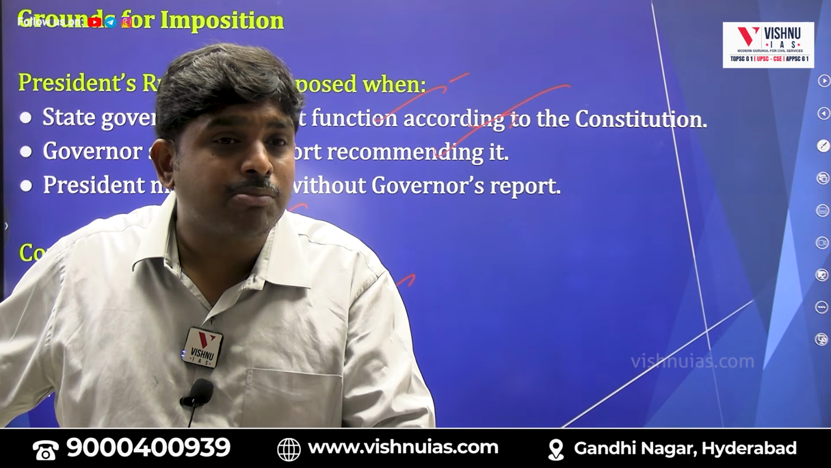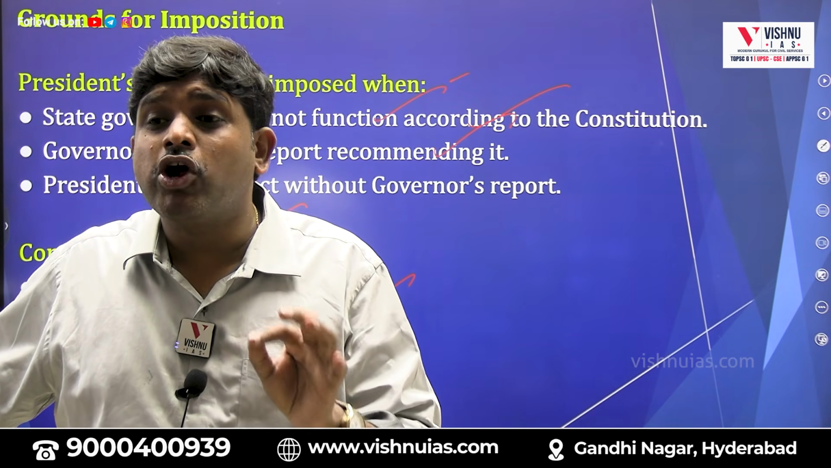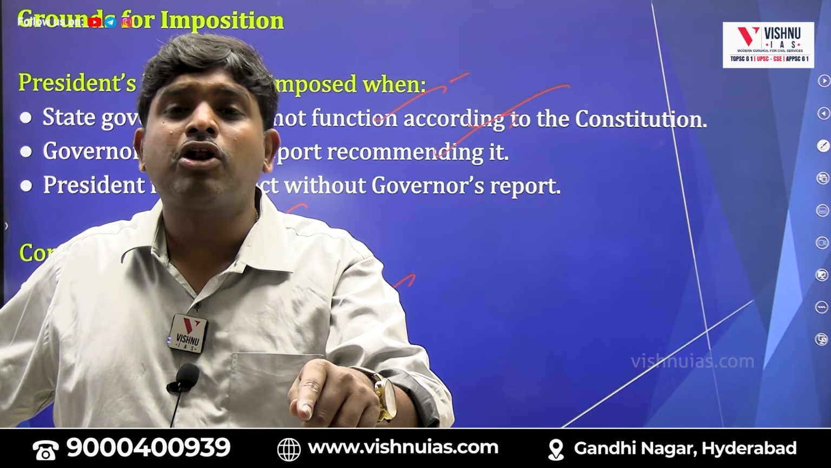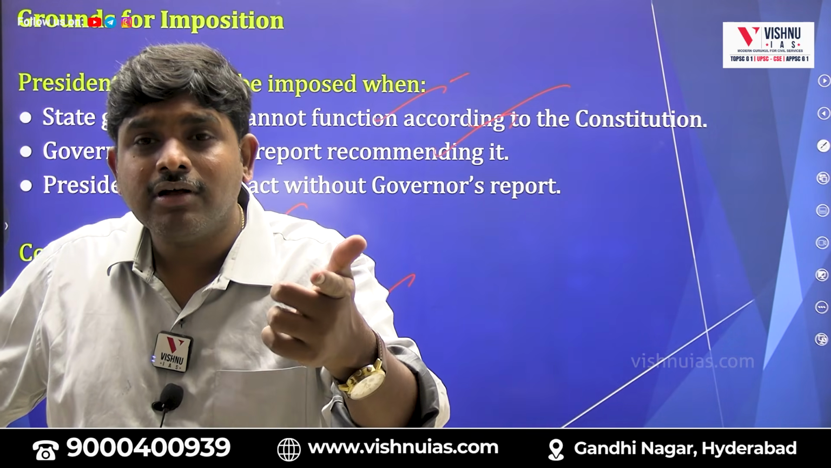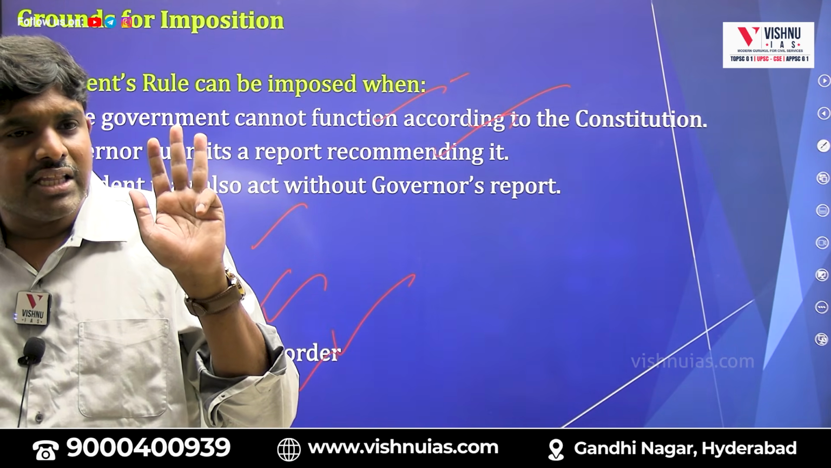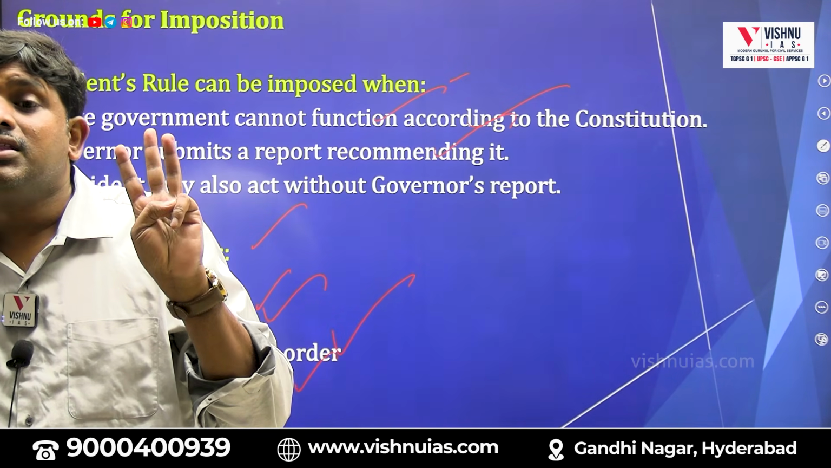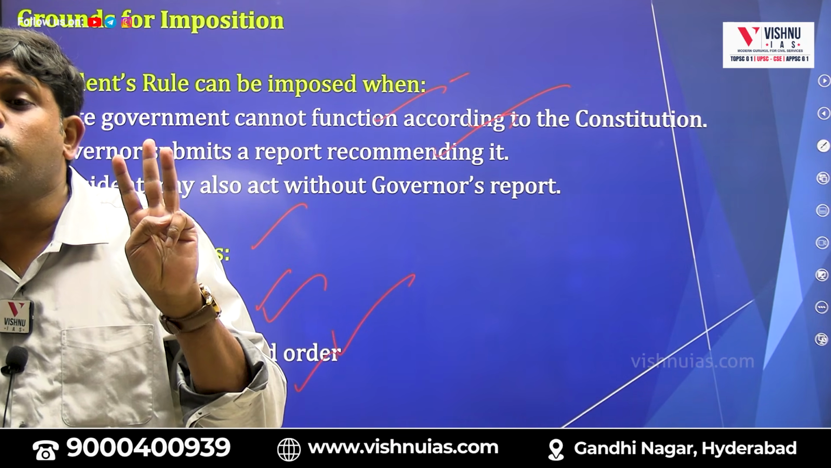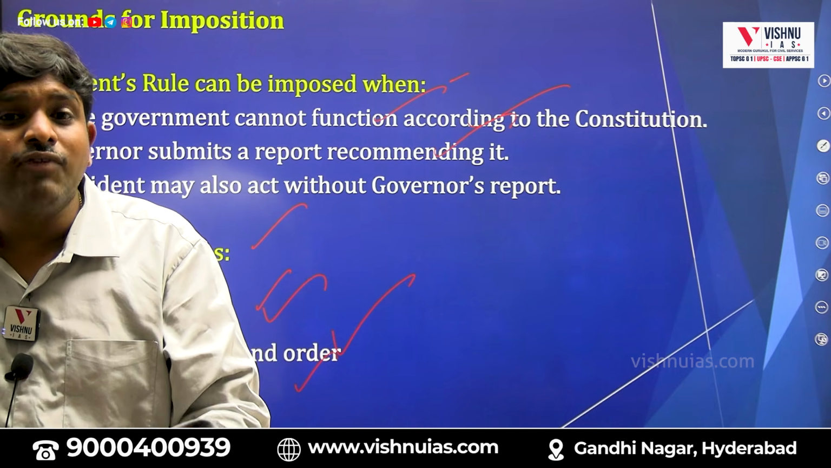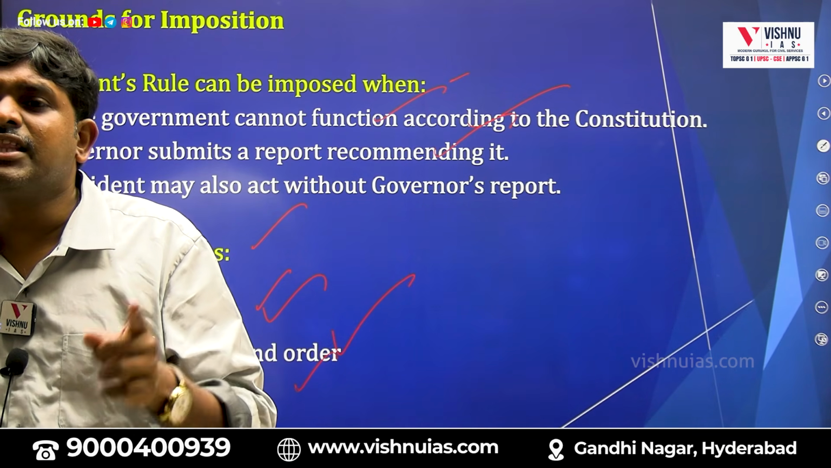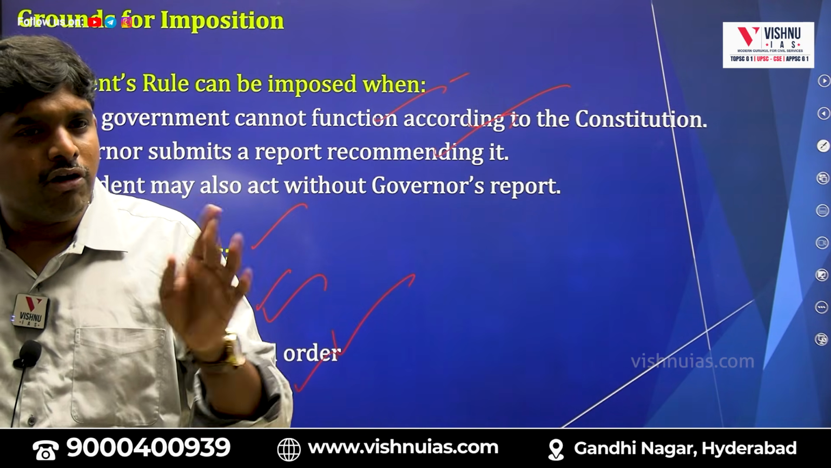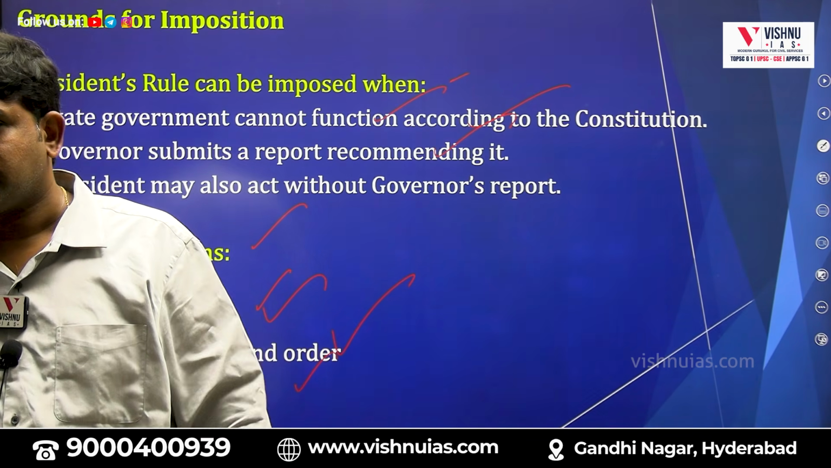Article 365 talks about what? If there is any law and order breakdown, then the president will have the power to impose proper law and order. At that time, they can go for President's rule. So, 356, 355, 365. These are the 3 articles which are talking with respect to what? President's rule. 365 is only for law and order. 356 and 355 are for constitutional machinery. Breakdown of constitutional machinery.